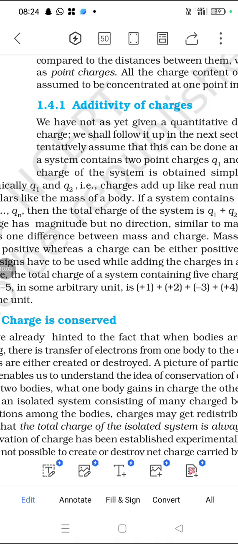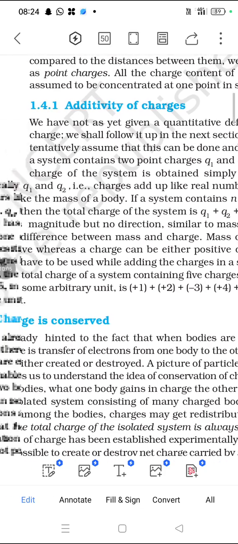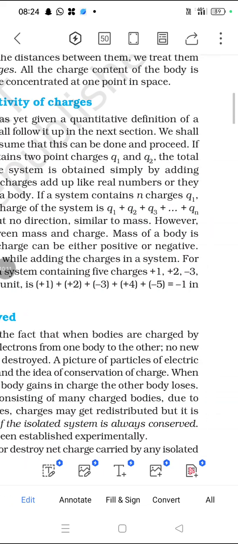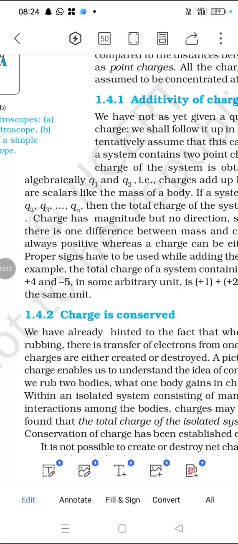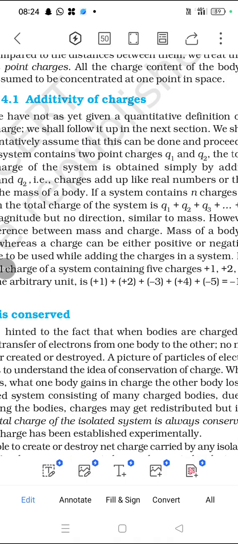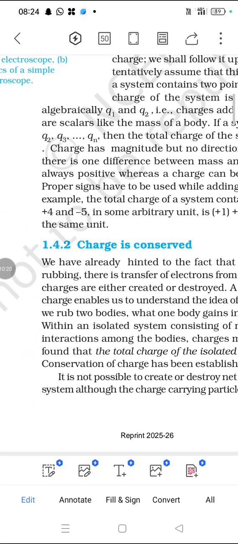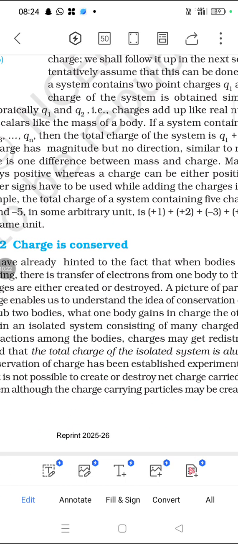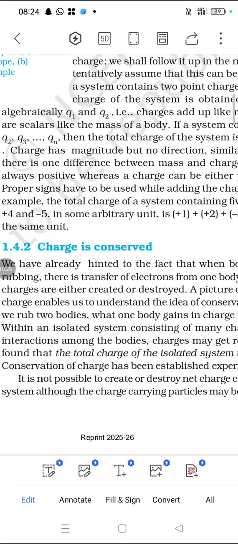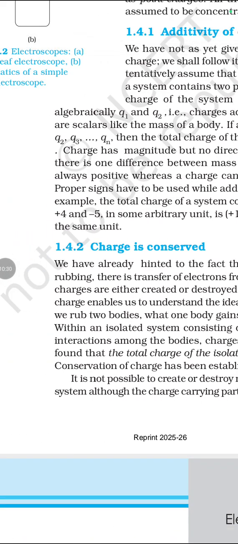Additivity of charges: we have given a quantitative definition, quantitative meaning a matter of quantity. We tentatively assume that the charges Q1, Q2 and so on are added together. Charges have magnitude but no direction, similar to mass. However, we will see more in the next chapters.